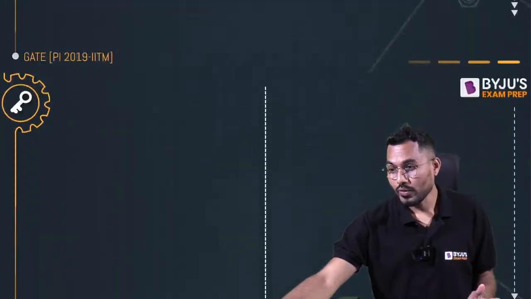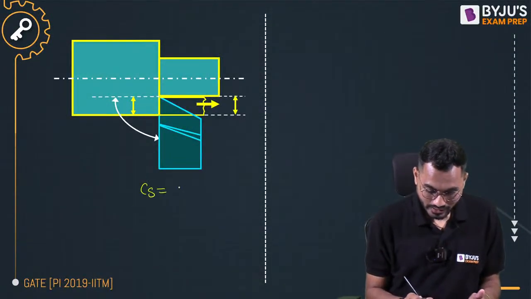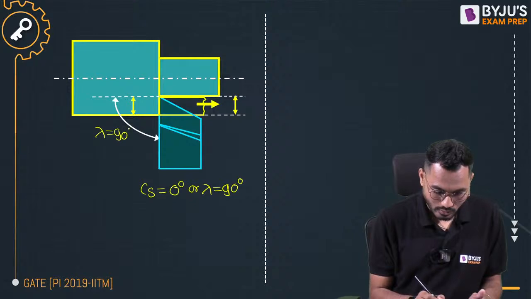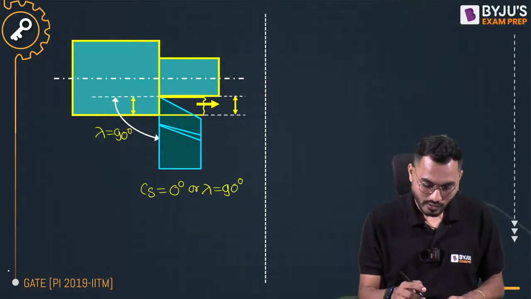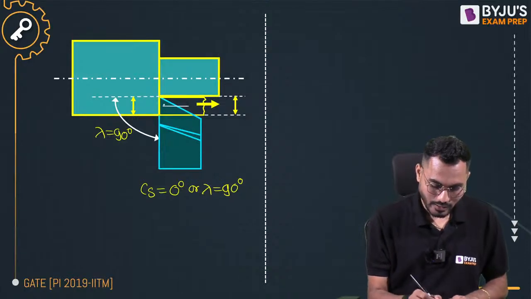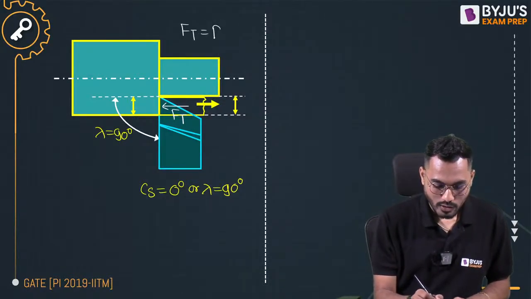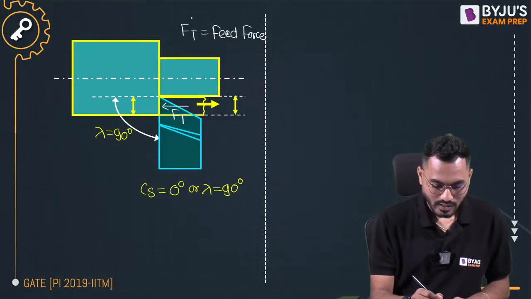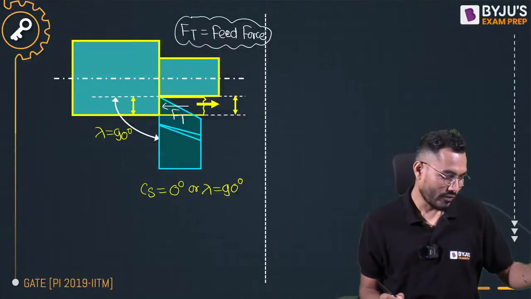So can I say that we have to assume that the side cutting edge angle is exactly 0 degree, or the approach angle lambda is exactly equal to 90 degree? Fine. This is what exactly my thrust force. Can I say that thrust force will be like this? This thrust force Ft is nothing but my feed force. Are you accepting, everybody? Yes, feed force. That is the way by which we have to calculate feed force.